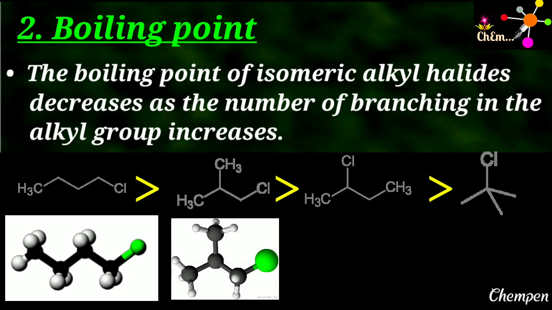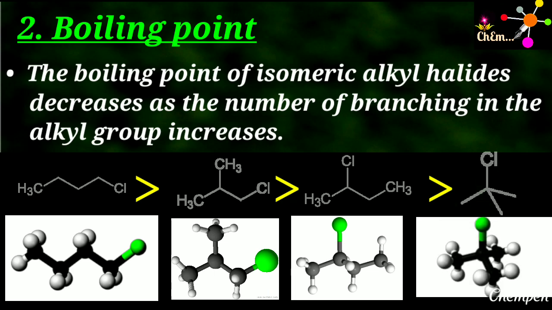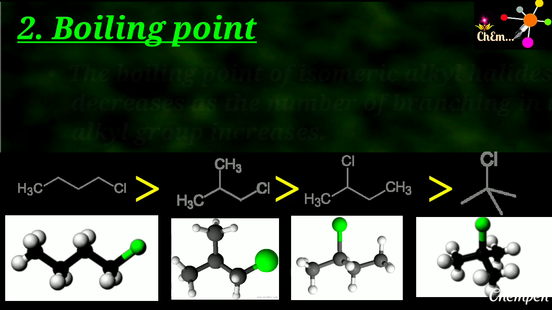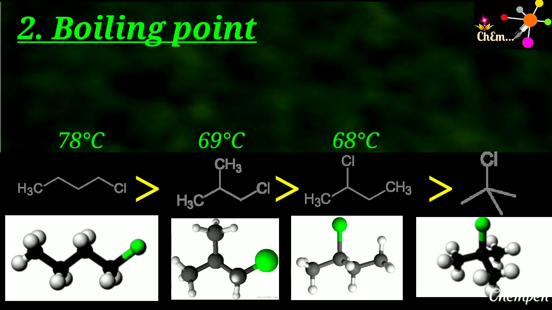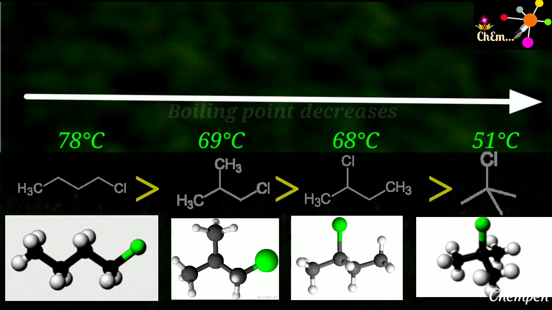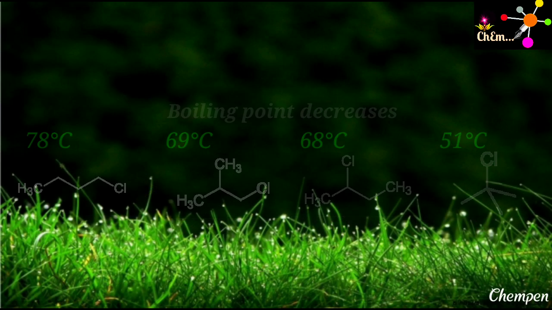Here the stick and ball model of these various molecules has been presented, and from this model it is clear that n-butyl chloride has got largest surface area, which results in strongest interparticle force of attraction. The data are given: 78 degrees Celsius is the boiling point of n-butyl chloride, whereas 51 degrees Celsius is the boiling point of tertiary butyl chloride.